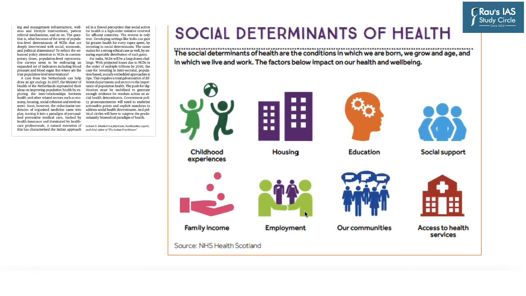Now, these social determinants of health are such conditions in which we are born, we grow and age, and in which we live and work. So, this can include childhood experiences, the kind of housing which has been provided to us while we are growing up, our education system. Now, there is a section of the population to whom very good education is provided, but on the contrary, the vulnerable sections are not provided such qualitative education, social support, family income. Now, this may again vary, and based on this, the social determinants may change for a particular person, employment aspects, communities and access to health services.